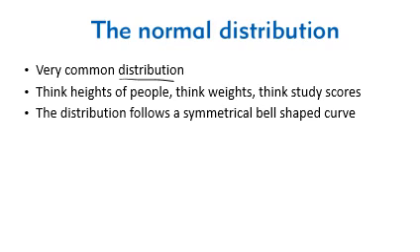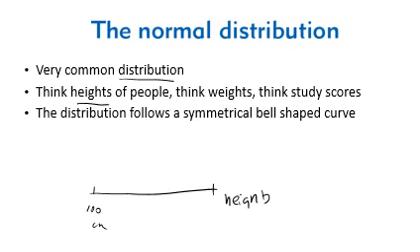Let's have a look at this first example of heights of people and think about what a graph of the distribution across the population might look like. On this axis down here, what we might have would be the heights of people. Now, let's say we're talking about adult people, so let's be conservative and go from 100 centimeters all the way up to, you've got your little freaks in basketball, and they might be 200, 300 centimeters, let's just say 300 centimeters.